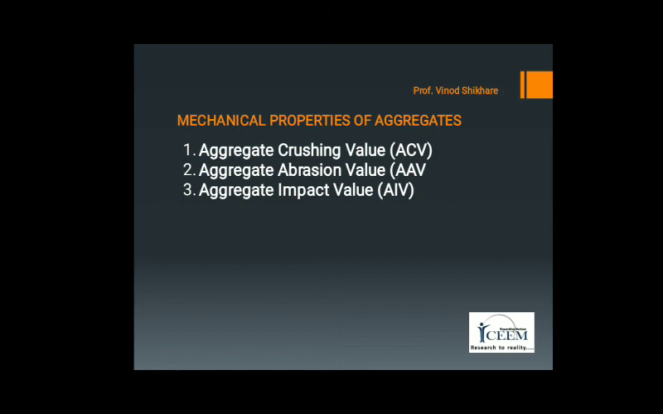The aggregate impact value should not be more than 45% for the concrete used for other than wearing surface, whereas aggregate impact value should be limited to 30% for the concrete used for wearing surfaces such as roads, runways and airfields.